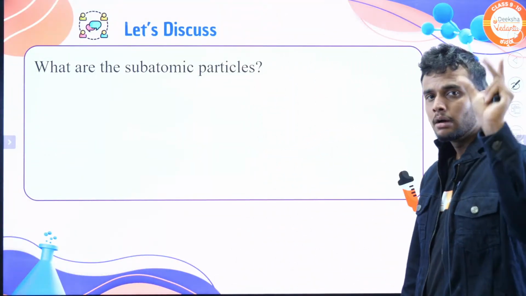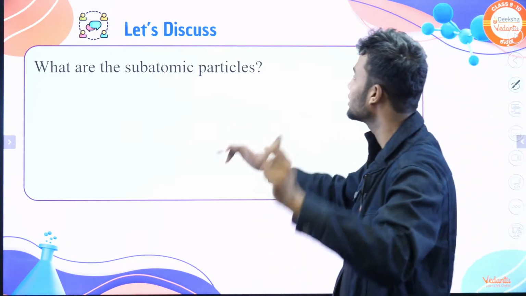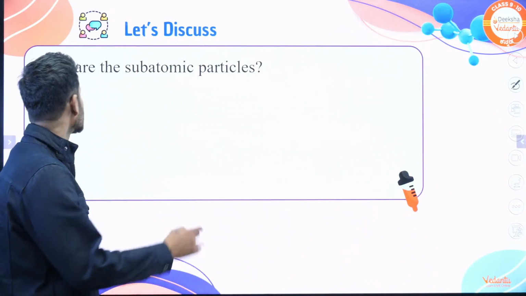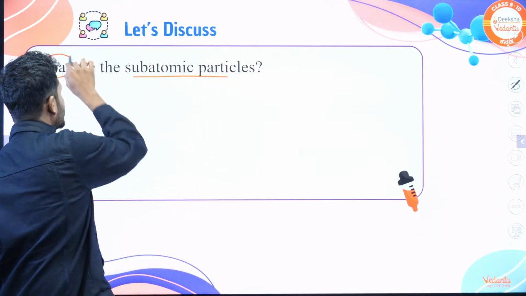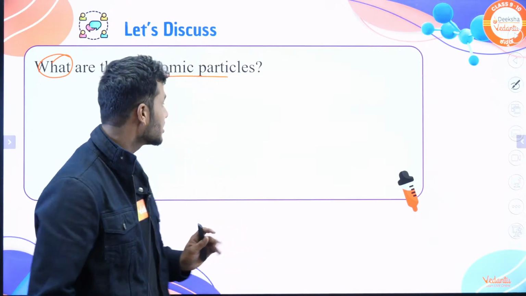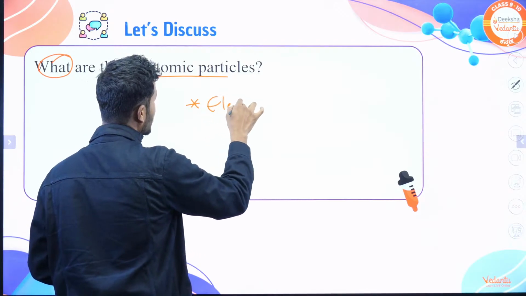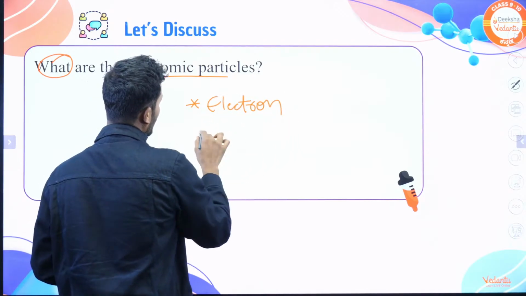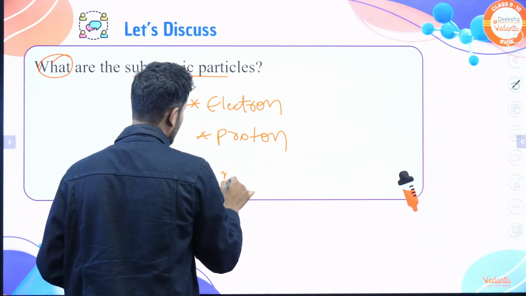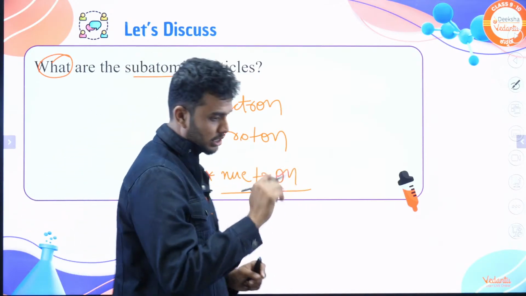Before moving to the topic, there is one simple question for discussion, students. The question is, what are the subatomic particles? What are the subatomic particles? They don't ask which are. What are? The atom is divisible to contain 3 subatomic particles. Which are those? One is electron, proton and neutron. Electron is negatively charged, proton is positively charged, neutron, the name itself denotes it has zero charge,